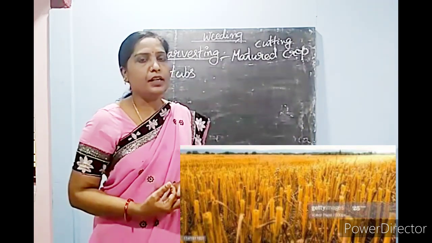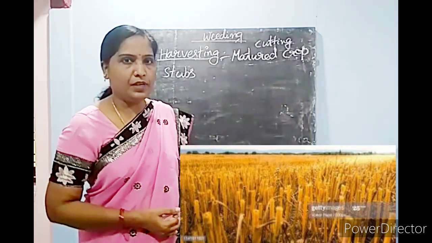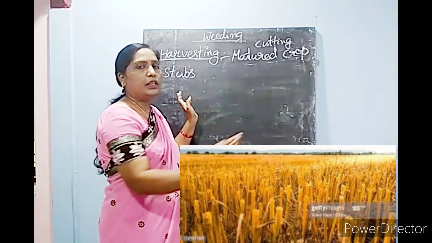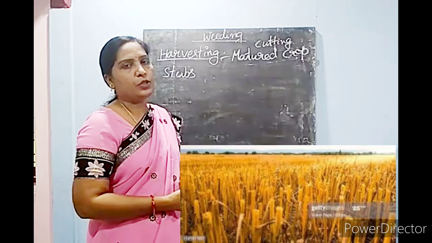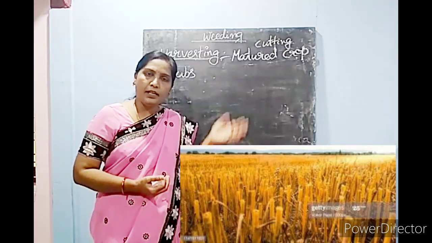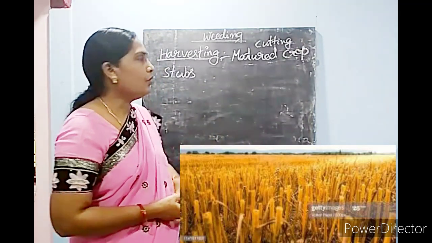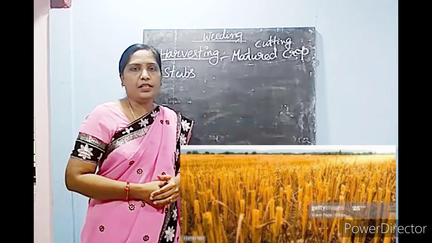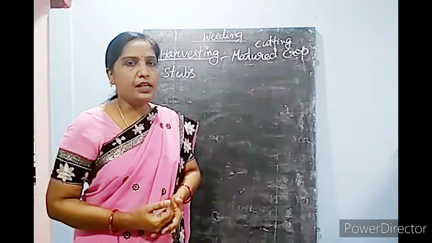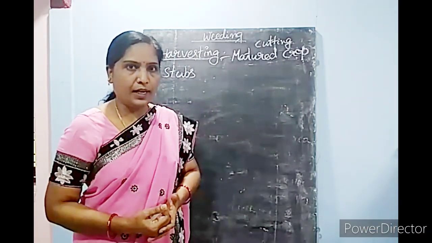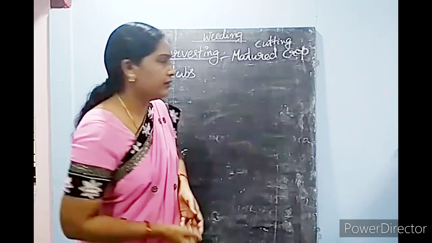When they start preparing the soil, they go for ploughing, and these stubs also get ploughed and mixed with the soil and become like manure. For doing this harvesting, they use a machine known as a combiner.